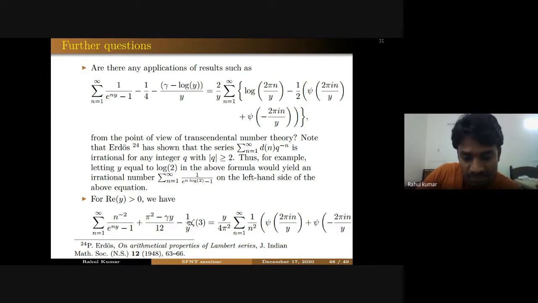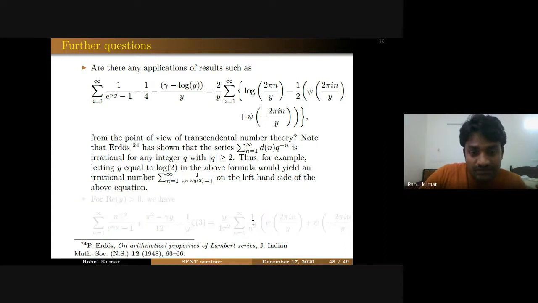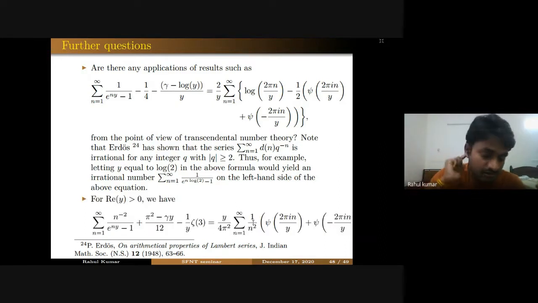One of them is this formula for zeta 3. If we can find out something from here about this series, or some series like this, for the transcendence result, then these are some questions which can be studied in this direction further.